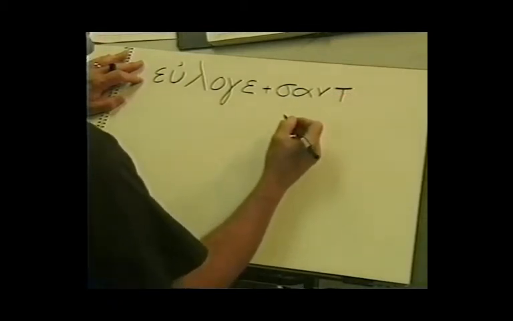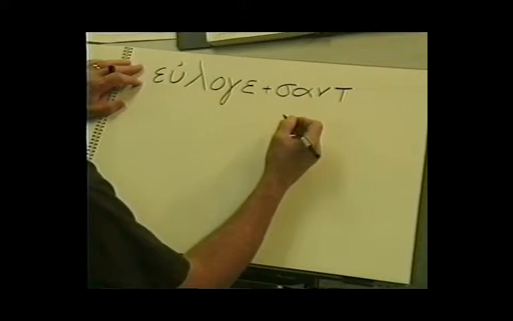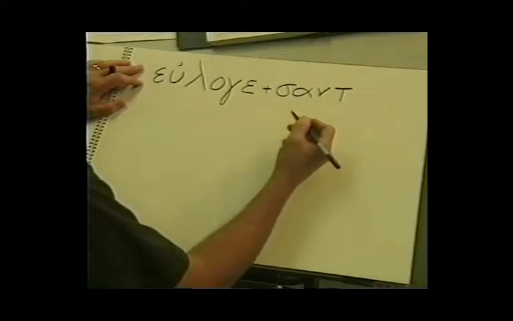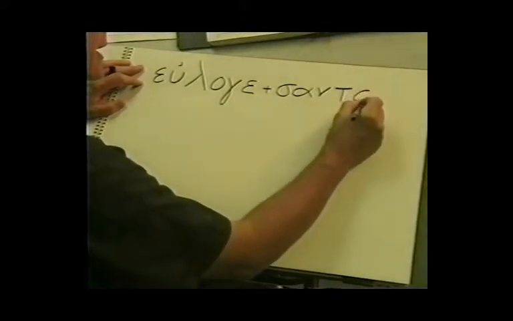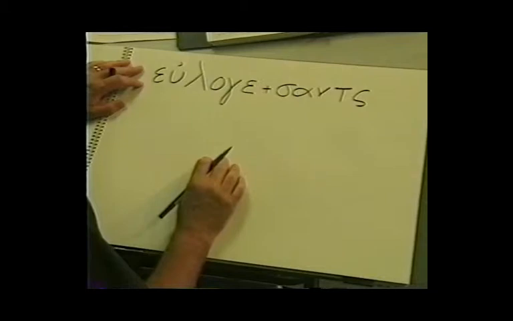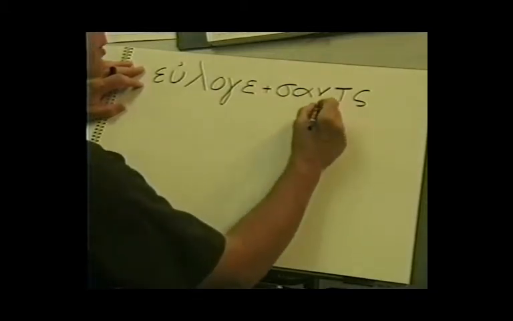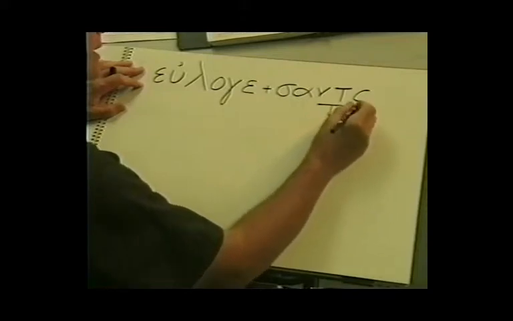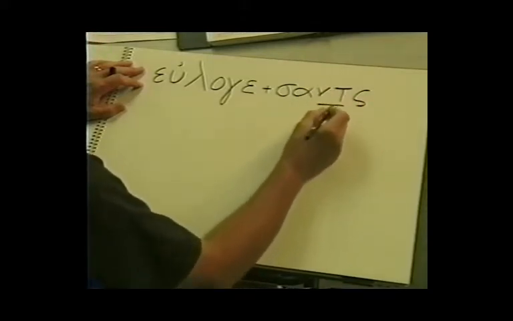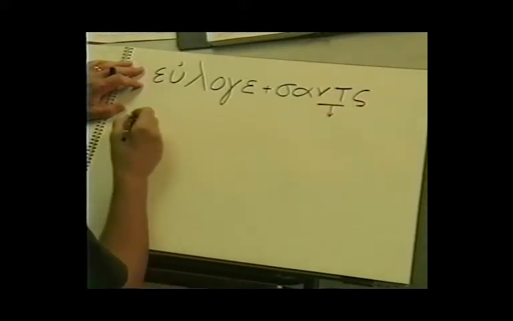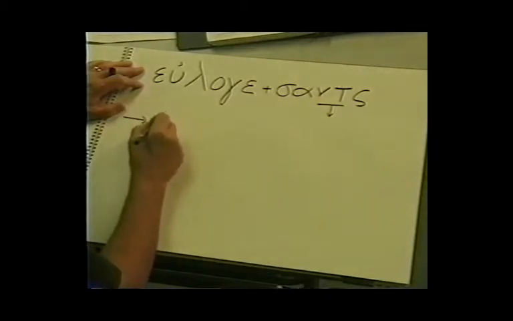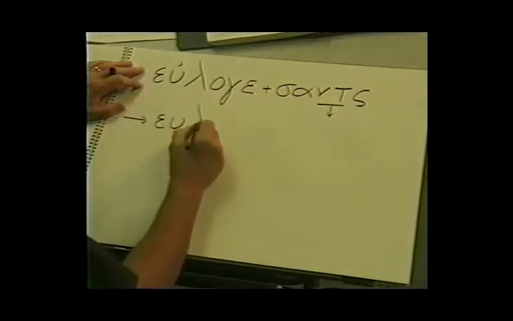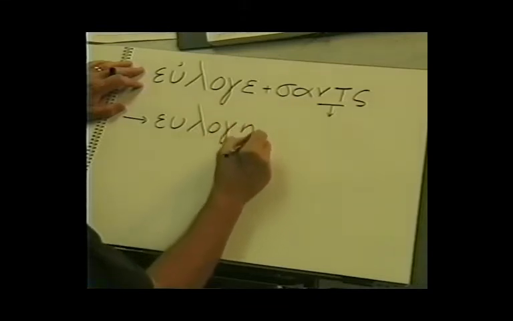And since this participle is referring to Jesus doing the action, it will be masculine singular nominative. Now the first aorist active participle will put a sigma ending for the masculine singular nominative. Now we've learned before what happens when dentals are followed by sigma. They elide, they fall away. And so the resulting form would be eulogesos.